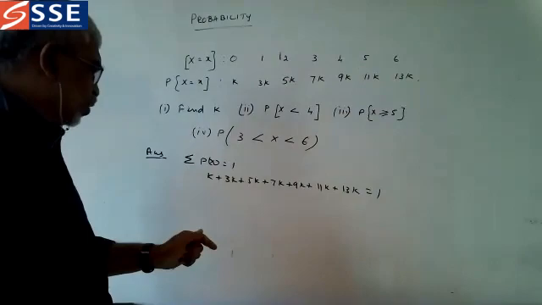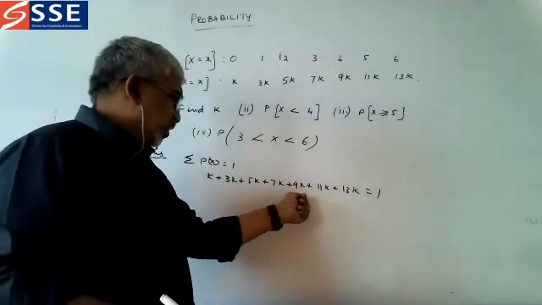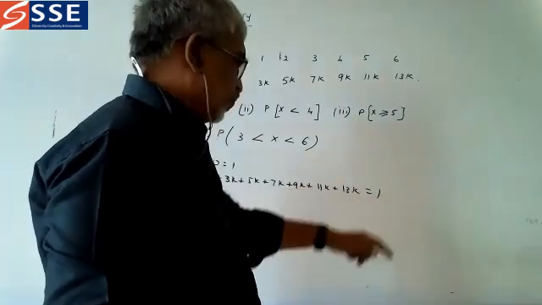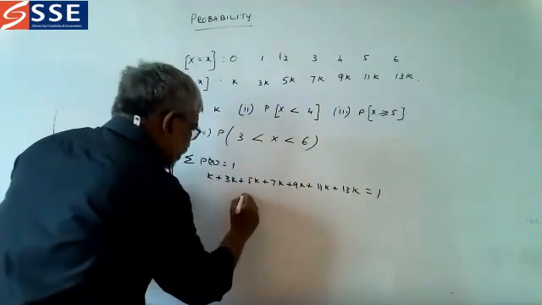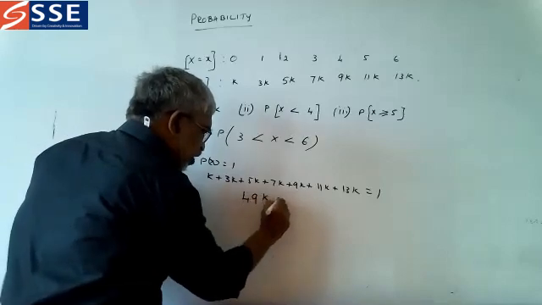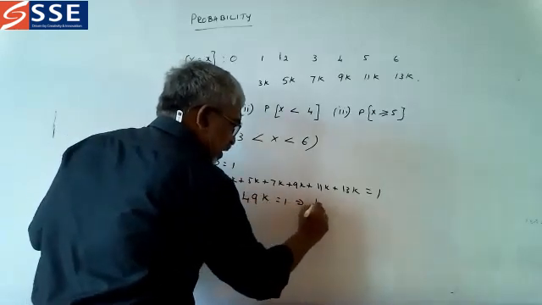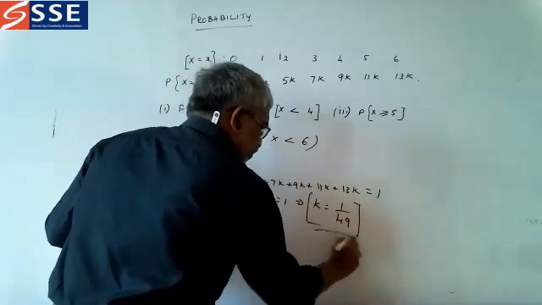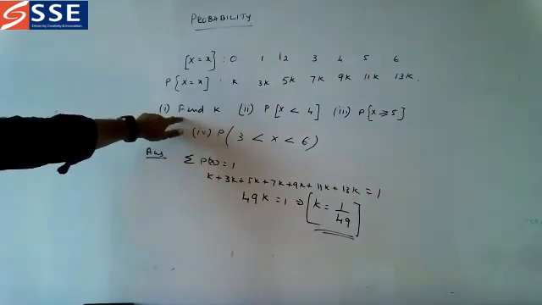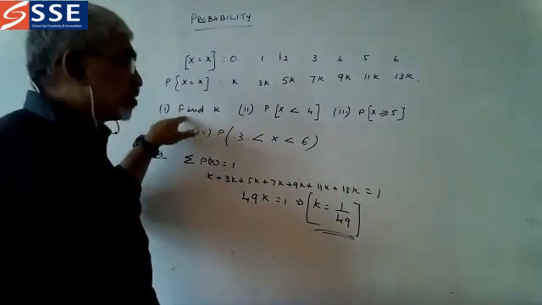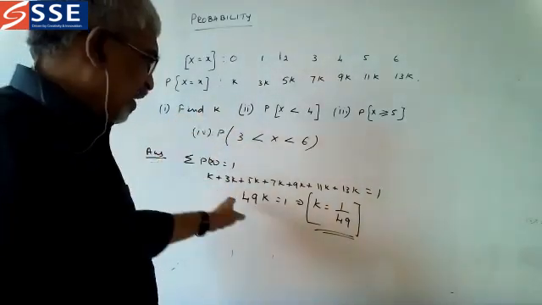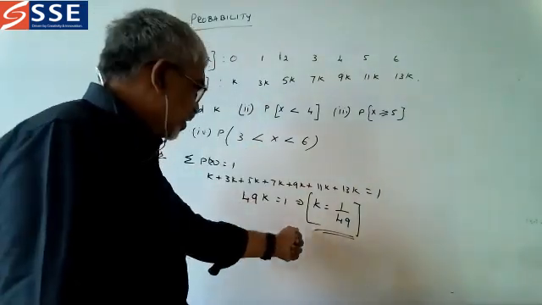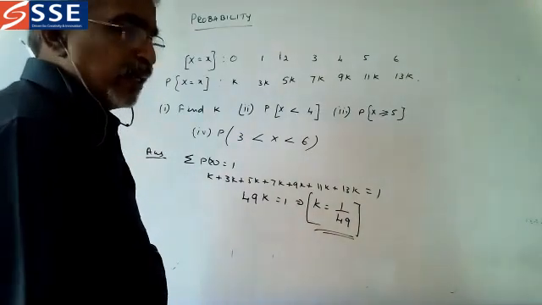Now adding this, what is the number? 4, 9, 16, 25, 36, 49. So 49K is equal to 1, which implies K is equal to 1 by 49. So this is the answer. If they ask K only, normally one question they will ask, find K. So just add this, put it equal to 1, and you can get K. So K is equal to 1 by 49.